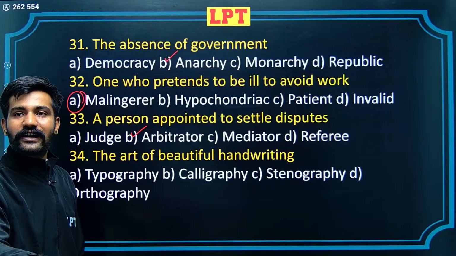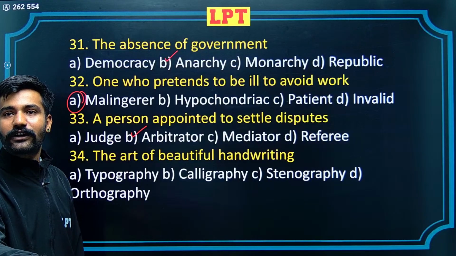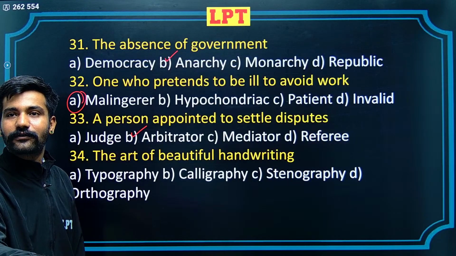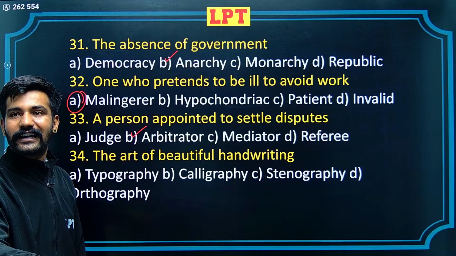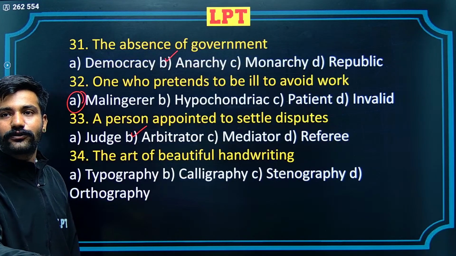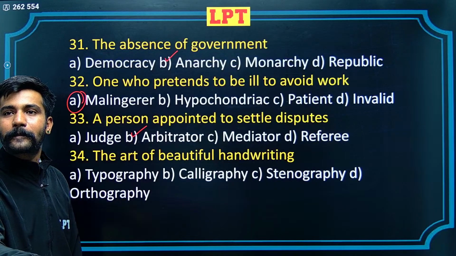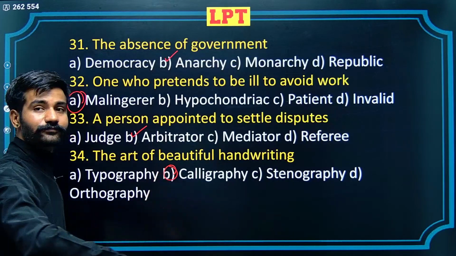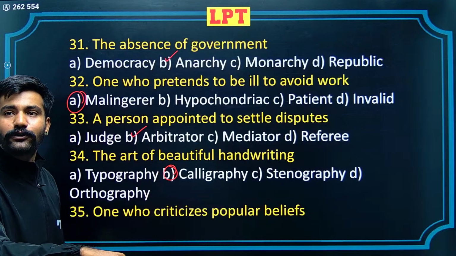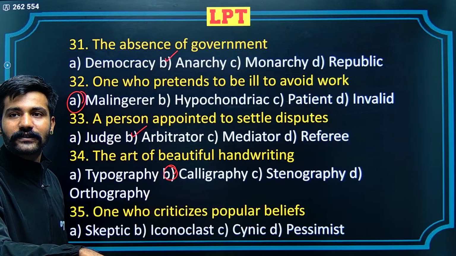The art of beautiful handwriting. Typography, typographical error, if you've used it, typos, calligraphy, stenography, and orthography. Calligraphy is the correct alternative. Next question, one who criticizes popular beliefs: skeptic, iconoclast, cynic, and pessimist.